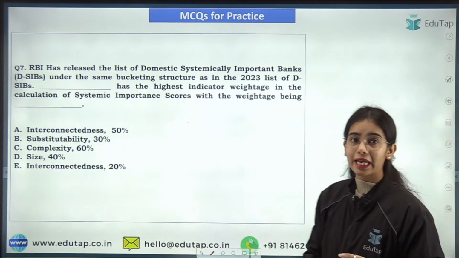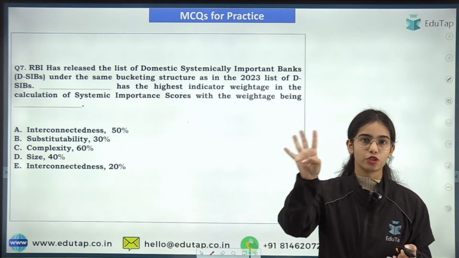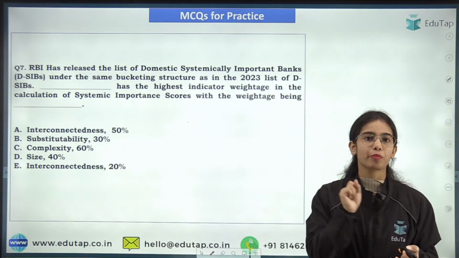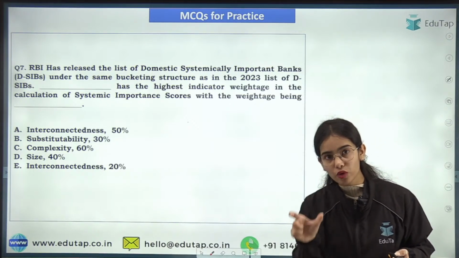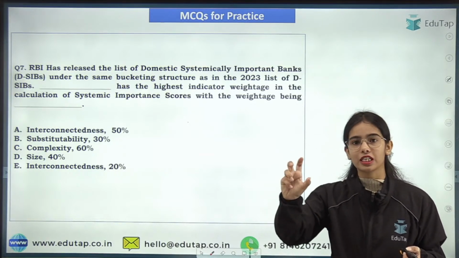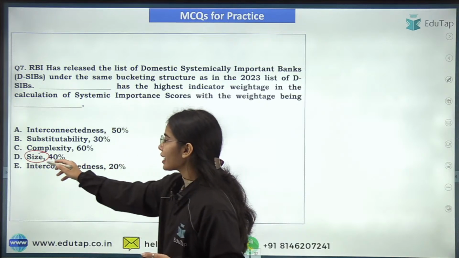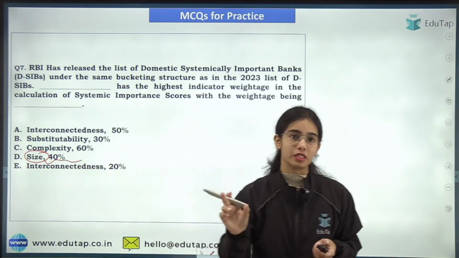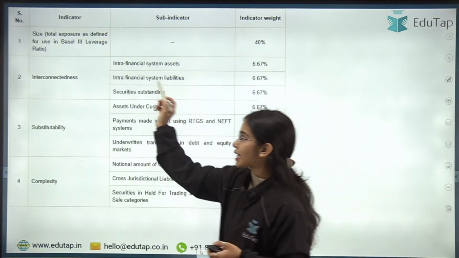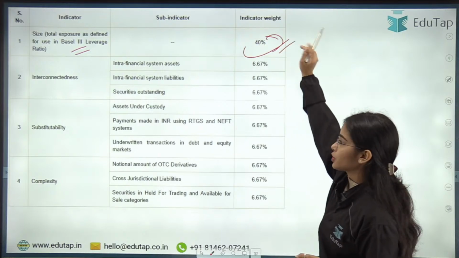There are four criteria: size, interconnectedness, substitutability, complexity. Among these four indicators, the highest weightage is given to the size of the bank, and the weightage is 40%. So it is very important.